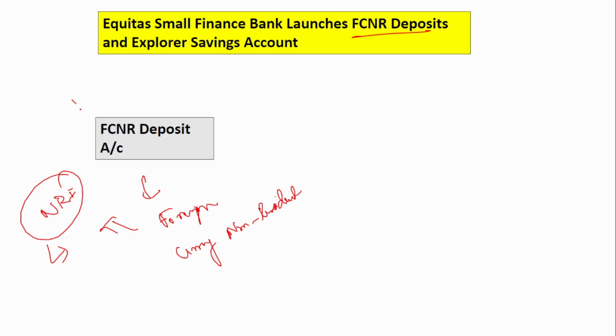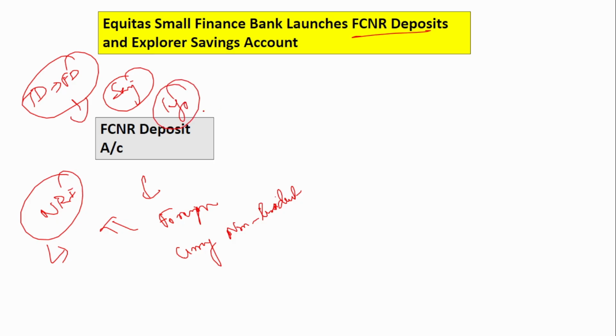The one main thing is that FCNR can only be opened as a term deposit, that is a fixed deposit. You cannot open it as a savings deposit. It can only be opened as a term deposit with a minimum maturity period of 1 year. This is what is called the FCNR. Here, the currency in which the deposits are stored is the foreign currency, not rupees.